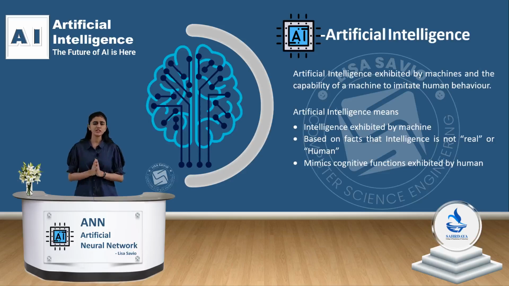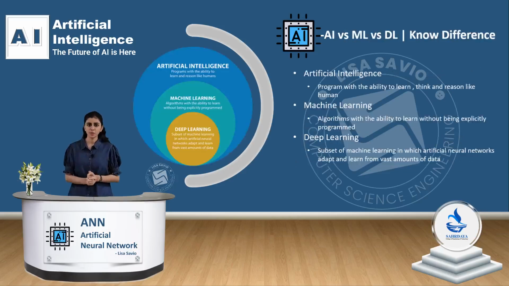Artificial intelligence changes the way we interact with technology. It gives machines the ability to solve tasks that require human-like intelligence. Now let's explore the relationship between artificial intelligence, machine learning and deep learning. Machine learning is a method to achieve artificial intelligence using software models that learn by identifying patterns in large data sets. Deep learning takes it a step further by utilizing complex computational units called nodes to identify complex patterns in data.